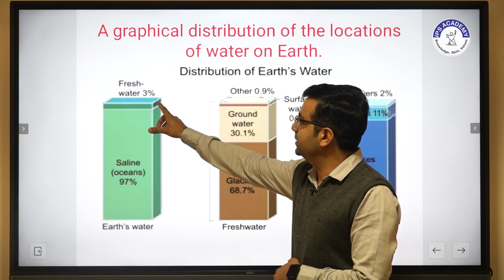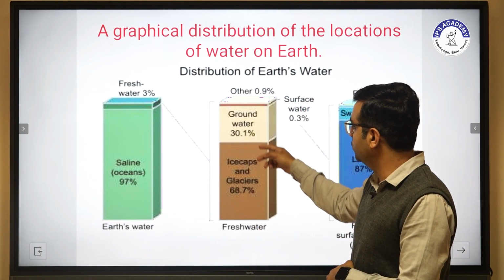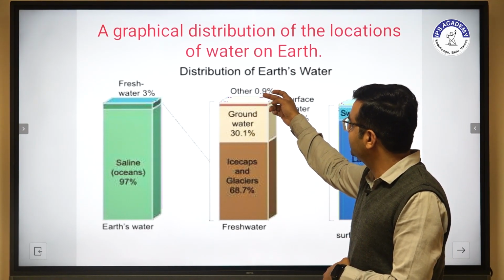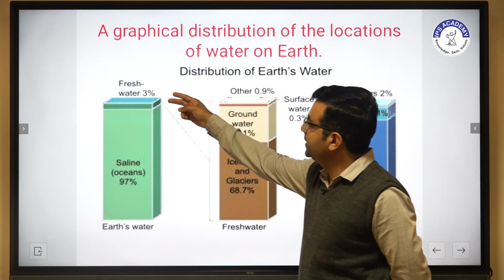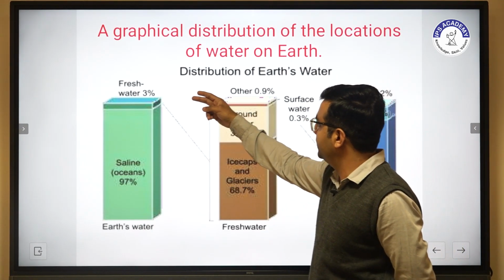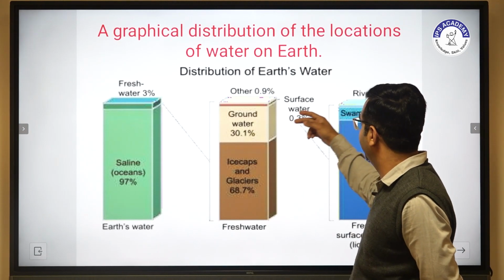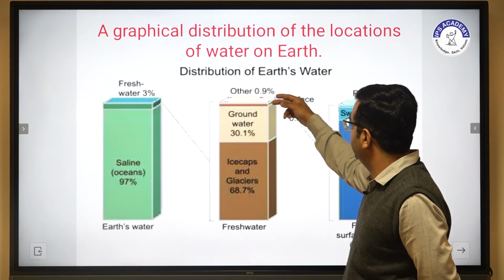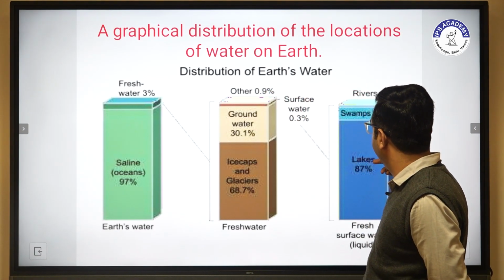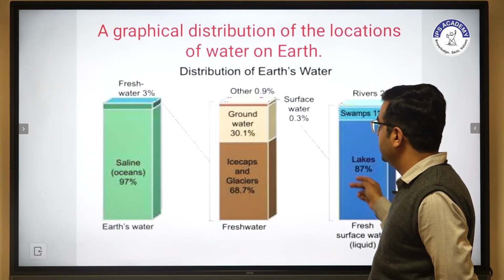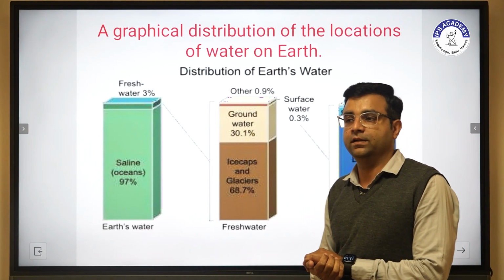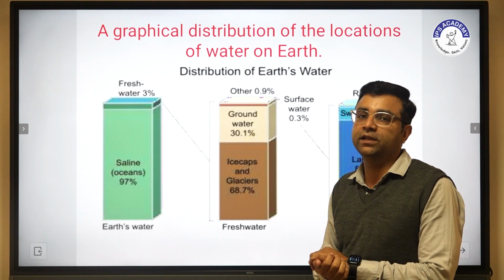This 3% of fresh water is also classified into ice caps and glaciers, groundwater, and other, which is 0.9%. So only 3% of water on earth is fresh water, and this 3% is subdivided into groundwater, ice cap water and other, and this 0.9% is also subclassified into lakes, swamps and rivers. It is very important for global issues that the water available is only 3%.